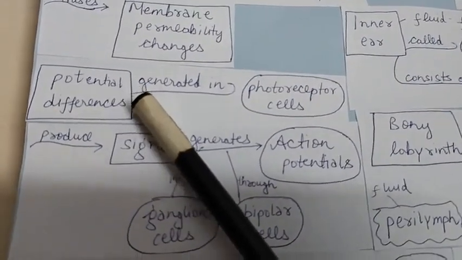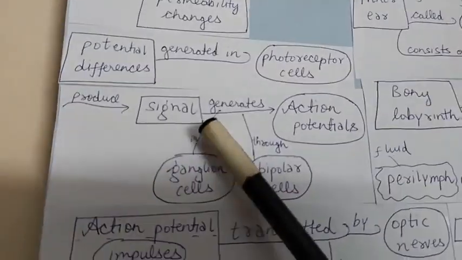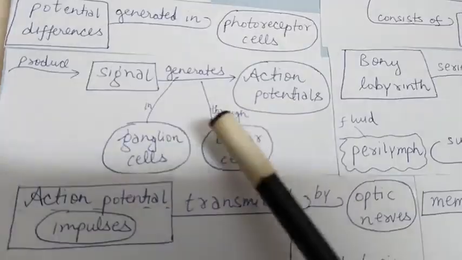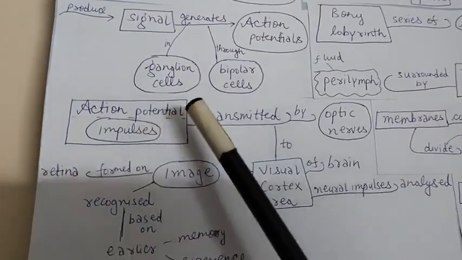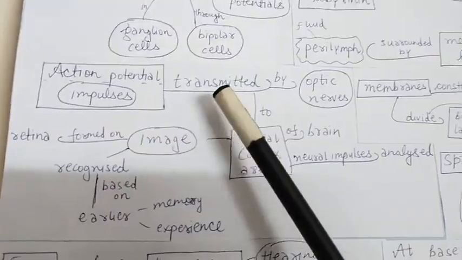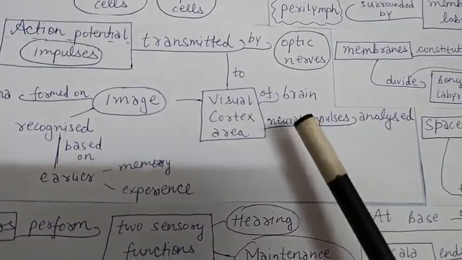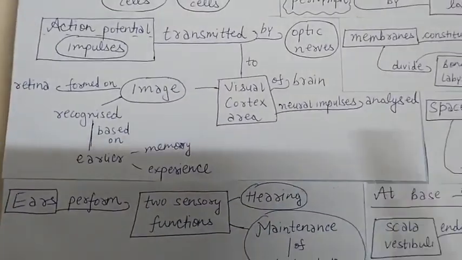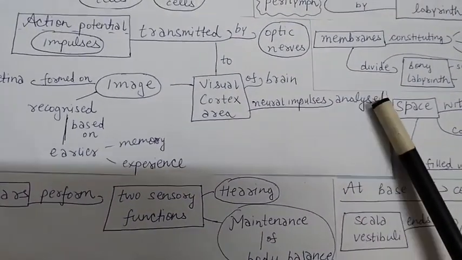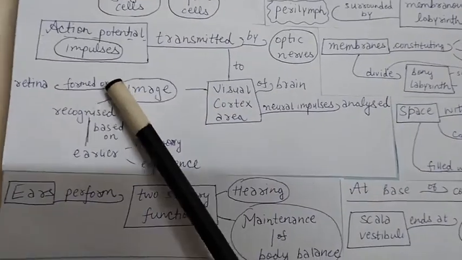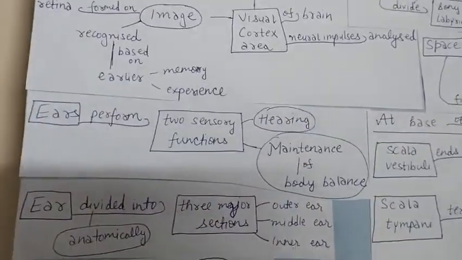So a potential difference is generated in photoreceptor cells. This produces a signal which generates an action potential in ganglion cells through bipolar cells. Action potentials or impulses are transmitted by optic nerves to the visual cortex of the brain. Here, in the visual cortex area of the brain, neural impulses are analyzed, and the image formed on the retina is recognized based on earlier memory or experience.